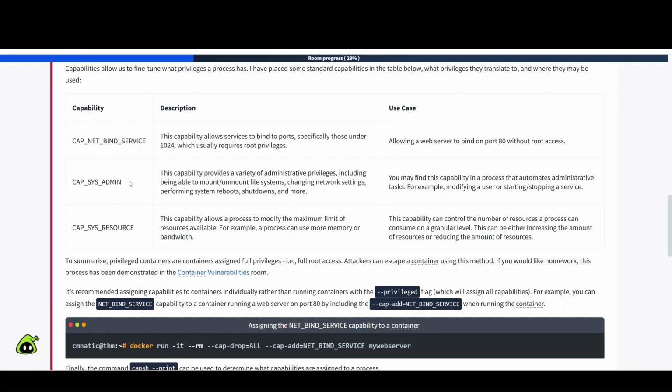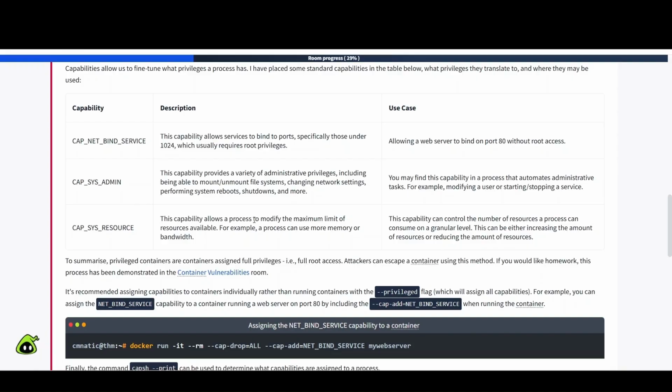Next one is CAP_SYS_ADMIN. This capability provides a variety of administrative privileges, including being able to mount or unmount file systems, changing network settings, performing system reboots, shutdowns, and more. You may find this capability in a process that automates administrative tasks, for example, modifying a user or starting or stopping a service.